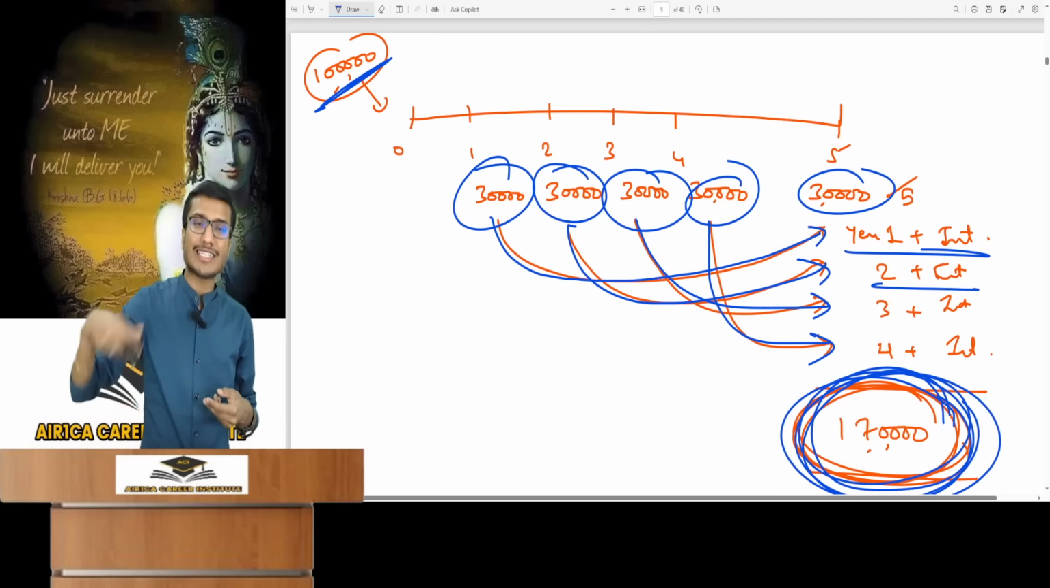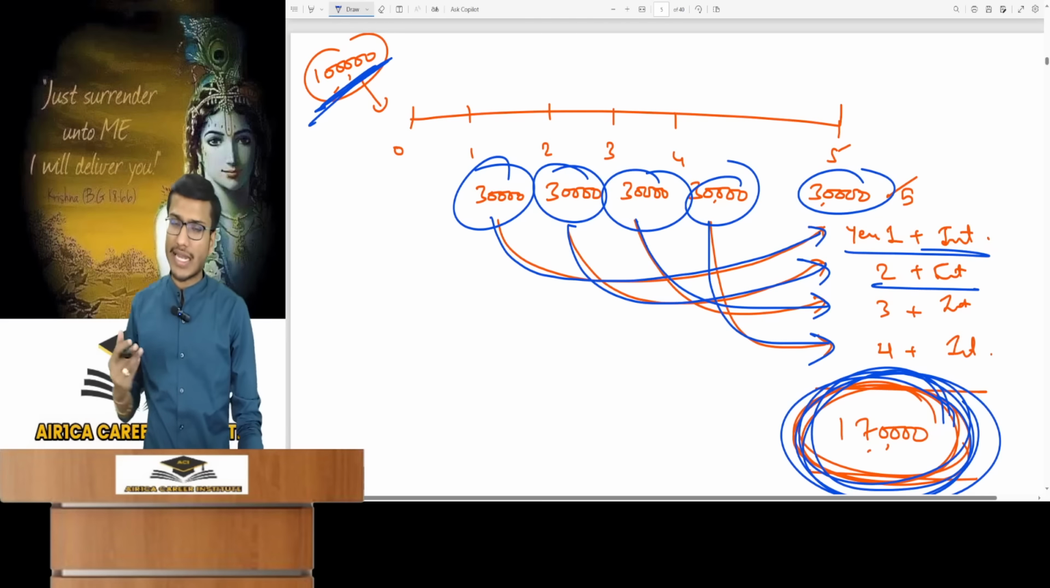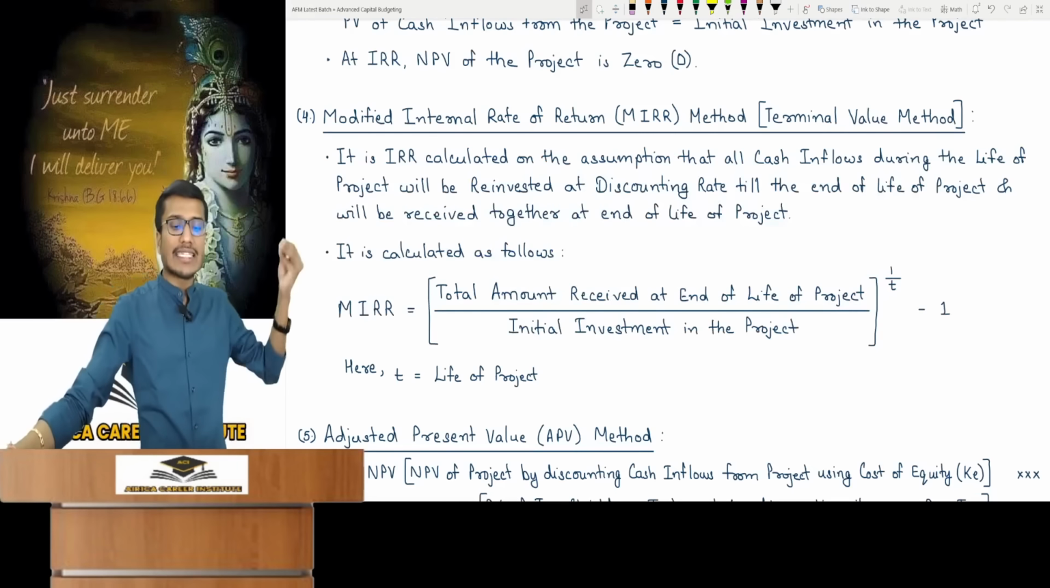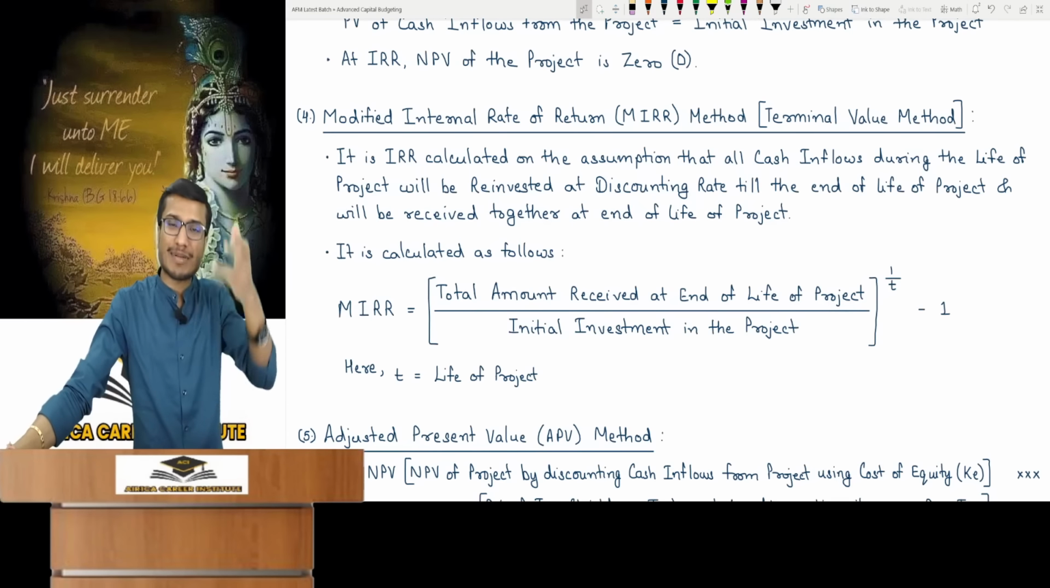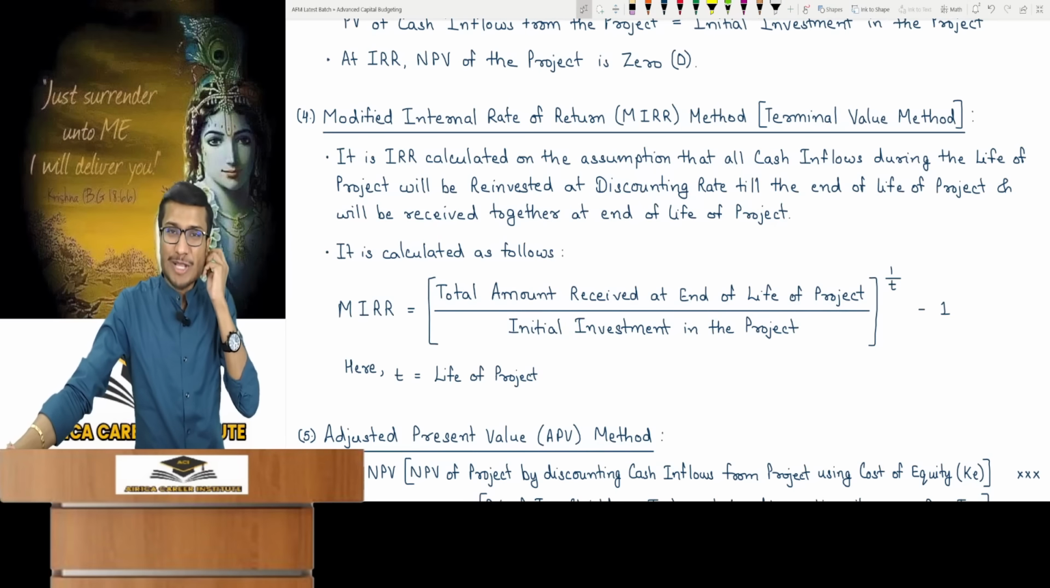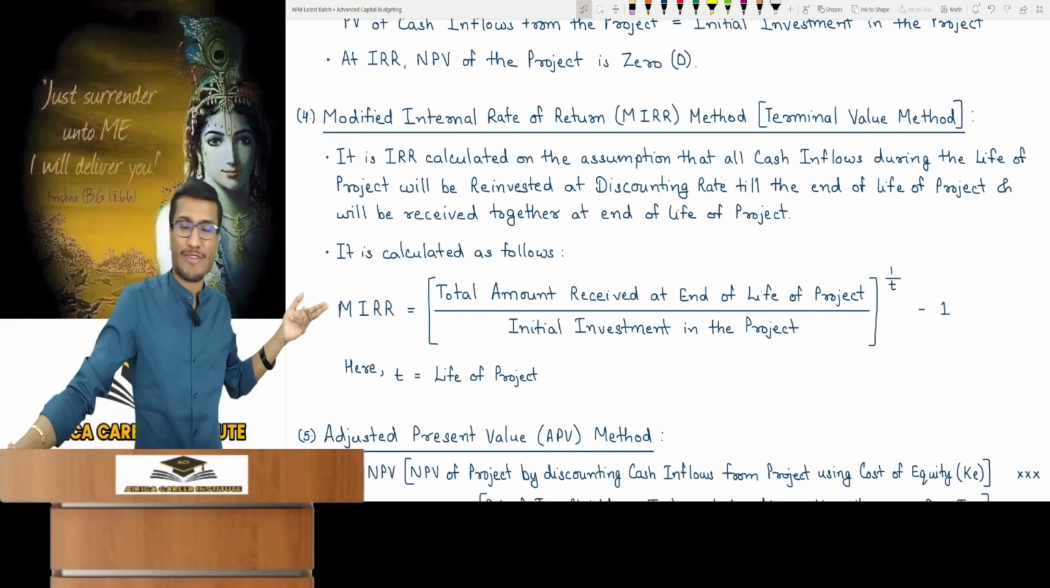At what rate should I PV 1,70,000 so that it is equal to 1 lakh? You can either do interpolation or there's a direct formula for this. Remember, zero coupon bond. The same thing happened there. You invest once and in the last year you get redemption. So the YTM calculated for that, it's the same formula.